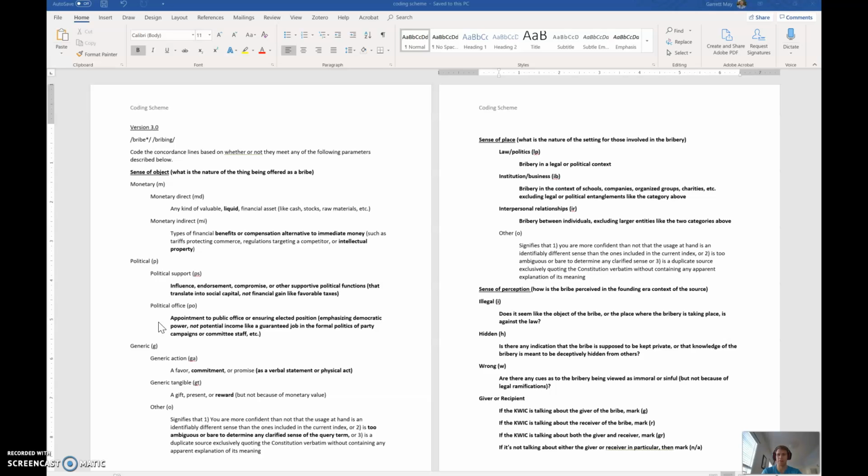And then political office is just rewarding or giving appointment to public office or ensuring elected positions. And again, this is emphasizing the power and not like potential income, like, oh, you've got a job with us, like you have secure future income, because that would be, again, more like monetary indirect or direct, depending on the source.